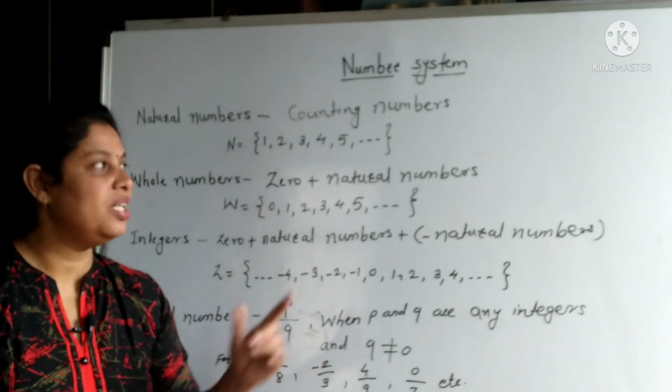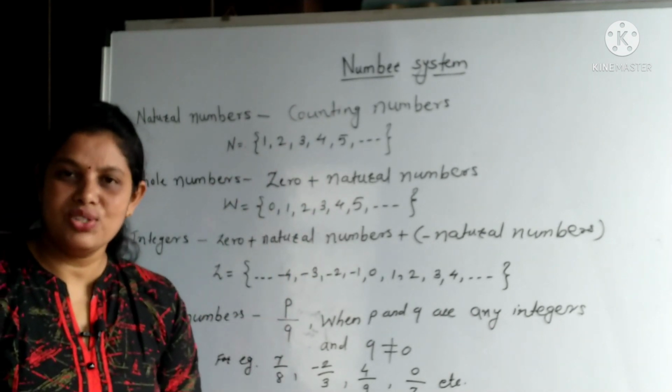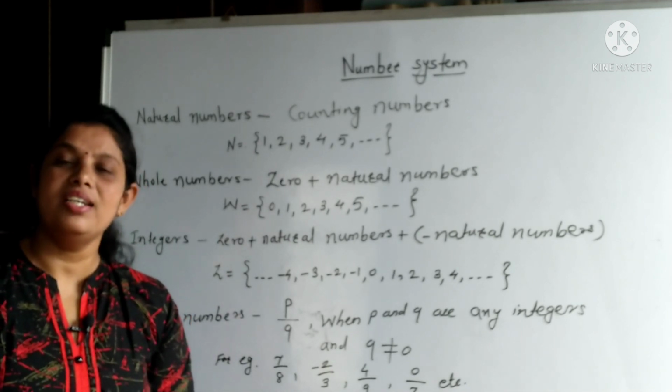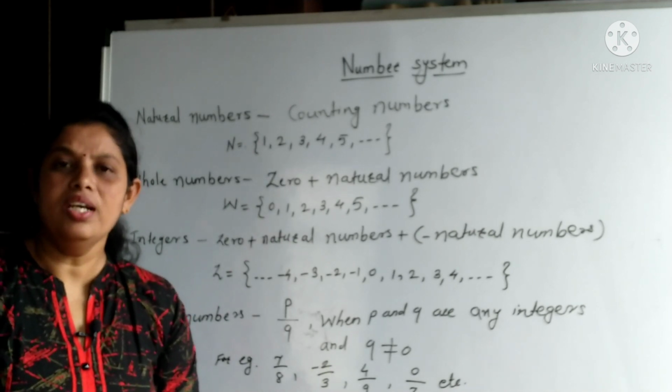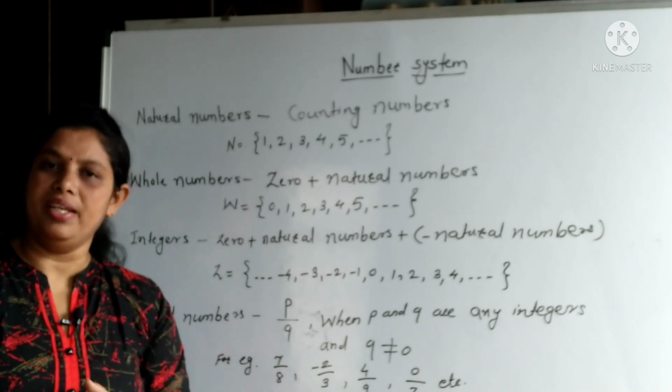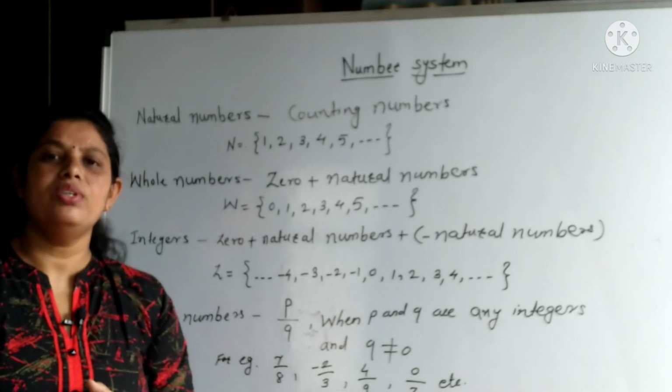So smallest natural number is 1. What about the greatest natural number? Greatest natural number we can't say which is the greatest natural number because there are infinitely many natural numbers. This is about the natural numbers.